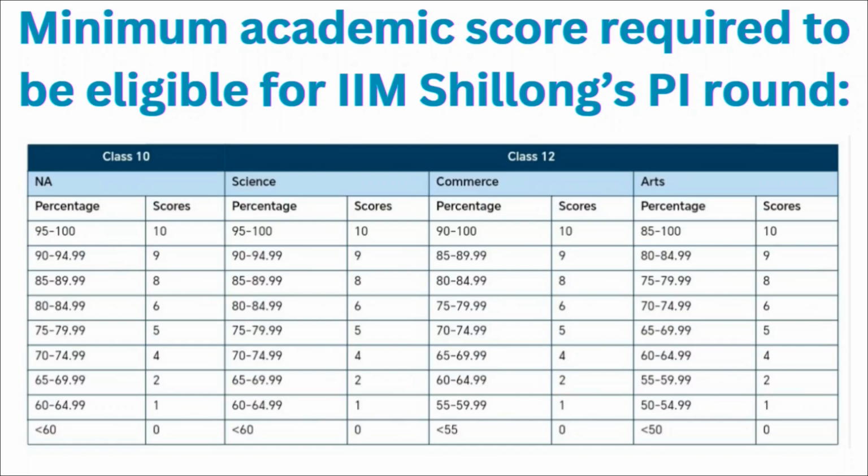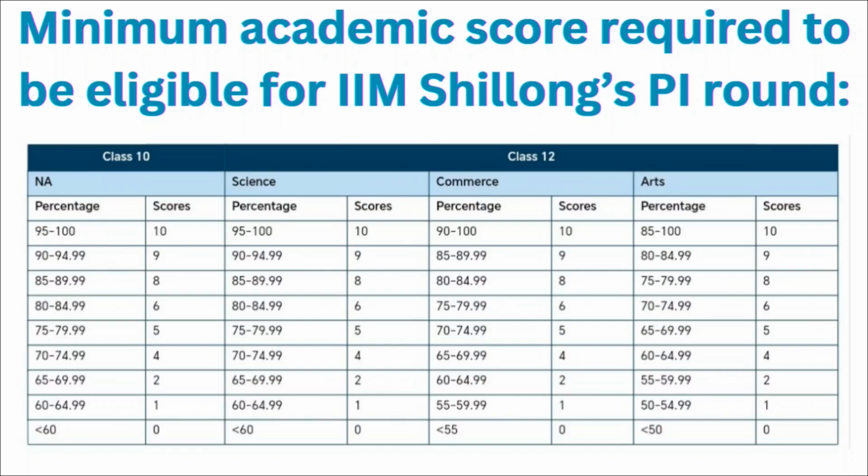And if your background is from commerce for class 12th, then if your percentage ranges in between 90 to 100, then you will be given 10 points. For 85 to 89.99, you will be given 9 points. For 80 to 84.99, you will be given 8 points. For 75 to 79.99, you will be given 6 points. So if your percentage ranges in between 70 to 74.99, then you will be given 5 points. For 65 to 69.99, you will be given 4 points, and for 60 to 64.99, you will be given 2 points. And if your percentage ranges in between 55 to 59.99, you will be given 1 point.